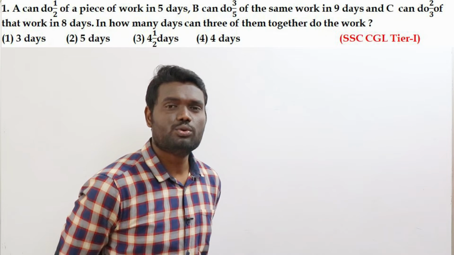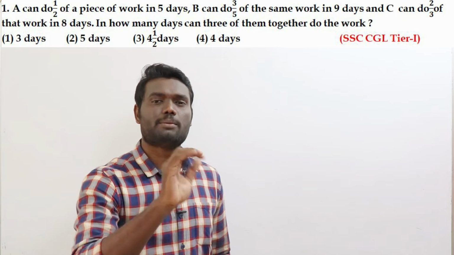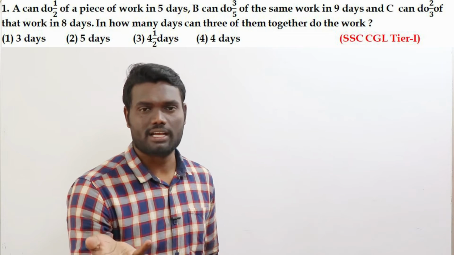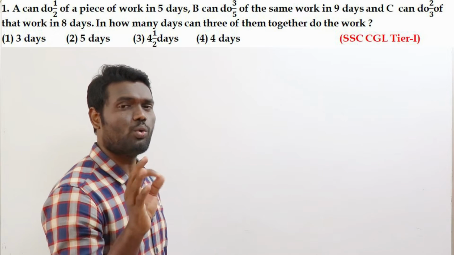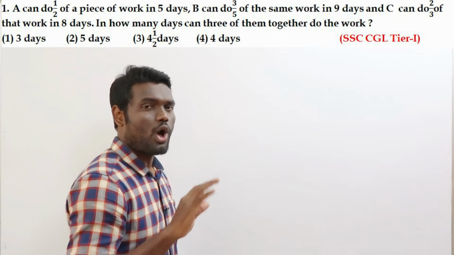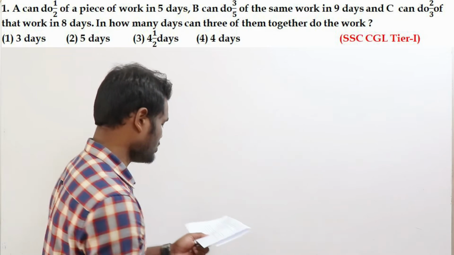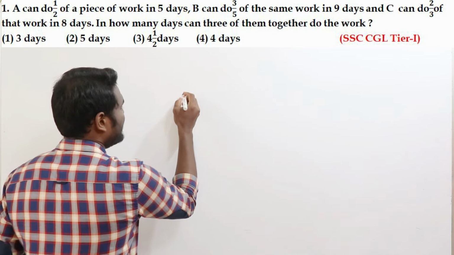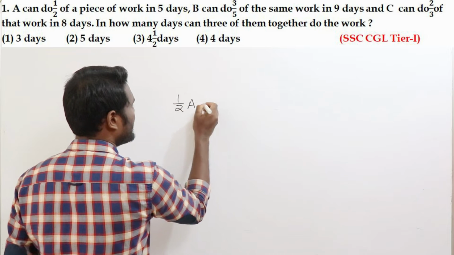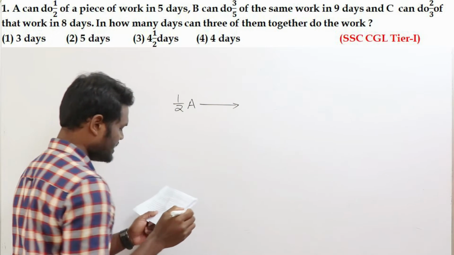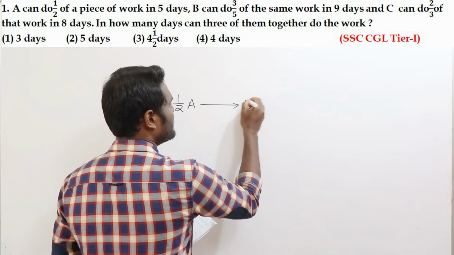Many guys only do it for A 10 days, B 20 days, C 60 days, how many days? Now examiners are going to be really smart, so you need to know what actually is happening in the examination. Always don't do only for easy values, okay? Now if you look here, it is said that A can do half of the work. A can do half the work in 5 days.